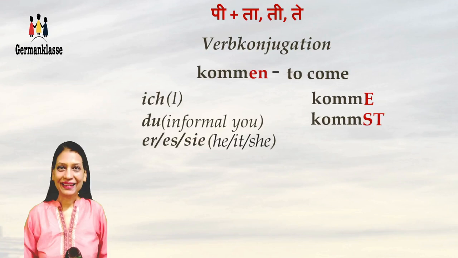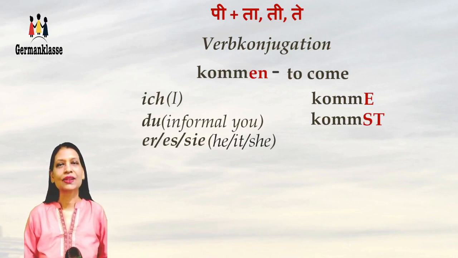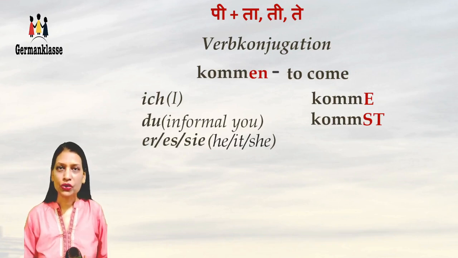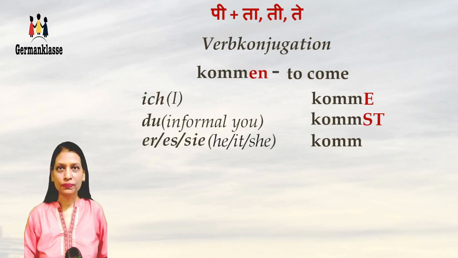He, it, and she. So we have already done this in the pronoun video. If you still haven't seen it, do go back and check it out. And here, the verb conjugation for er, es, sie is komm and a t. Er, es, sie kommt. So it's er kommt, es kommt, and sie kommt.